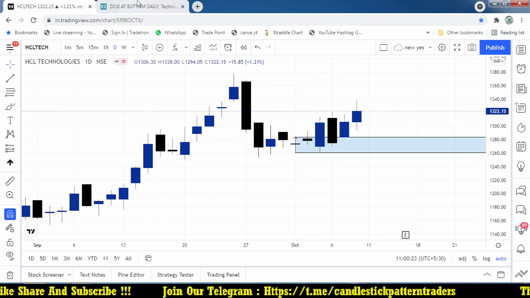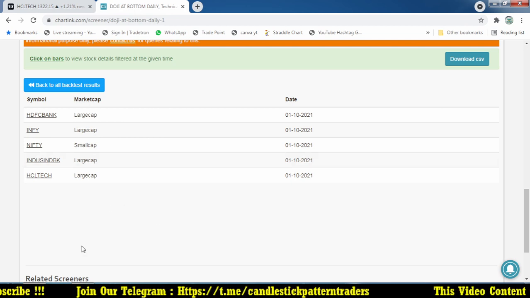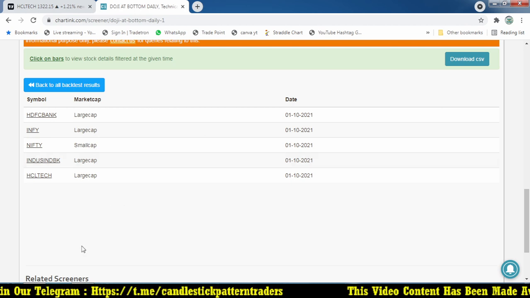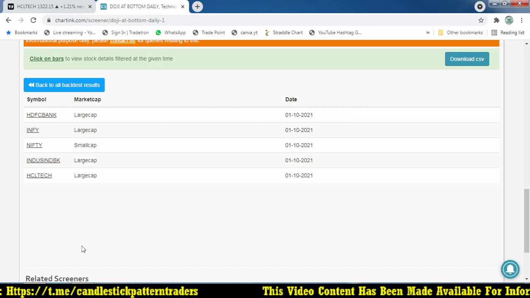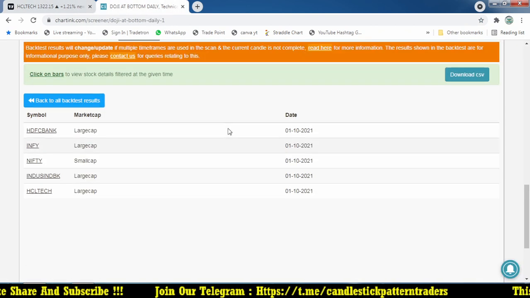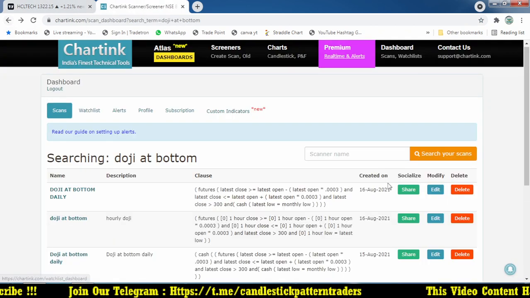So these are the stocks which form a doji at the bottom. When a stock forms a doji at the bottom, we are always focusing on a buying opportunity, because the market is already beaten down and there is a possibility of reversal from this bottom. So we are expecting a trend reversal, where it starts moving up after the downtrend. And the second one, doji at top.